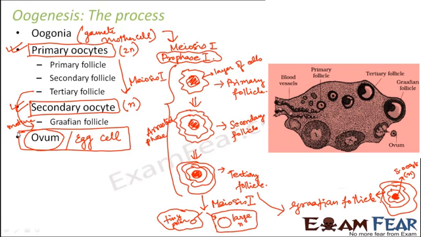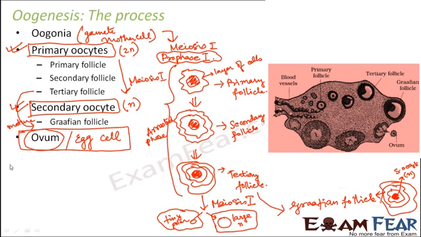So that is just one half of it. The second event which is taking place is the follicular development. The follicles are also being formed, from primary follicle to secondary, then secondary to tertiary, and tertiary to Graafian follicle. So these two events are taking place side by side in the process of oogenesis, and you will need to understand the synchronization between the two. Let me explain the overall picture once again.